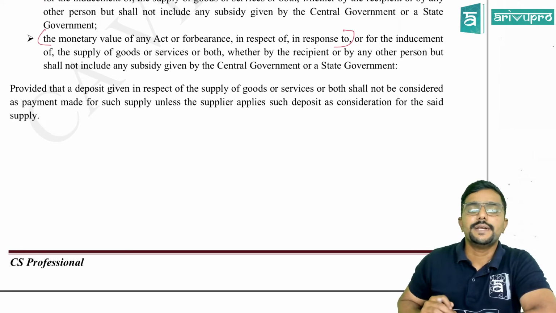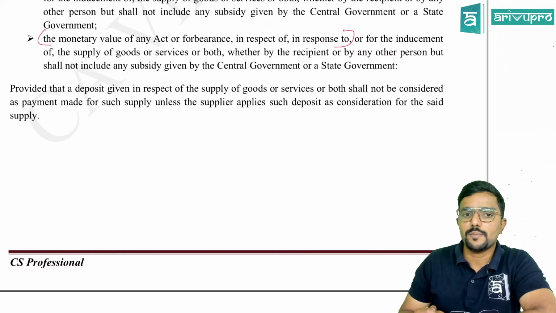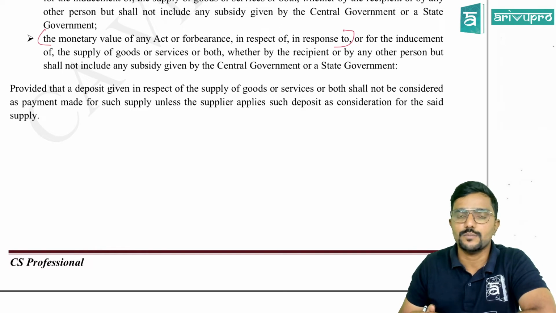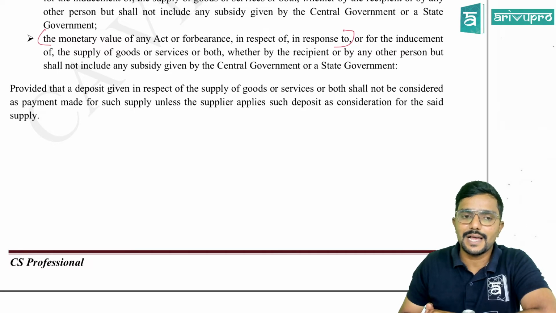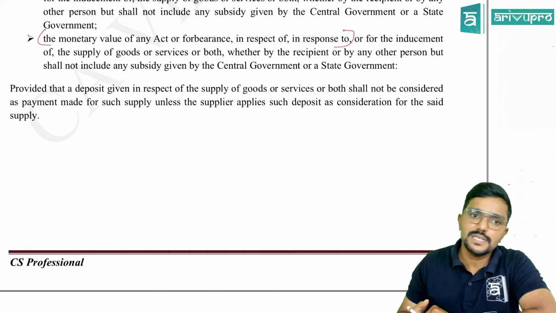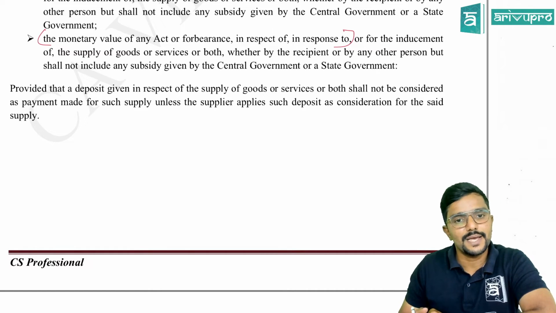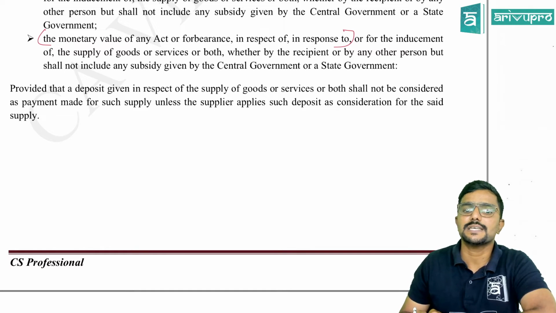Provided that a deposit given in respect of the supply of goods or services or both shall not be considered as payment made for such supply unless the supplier applies such deposit as consideration for the supply. Sir, what is this?